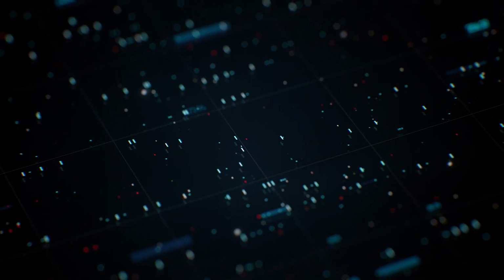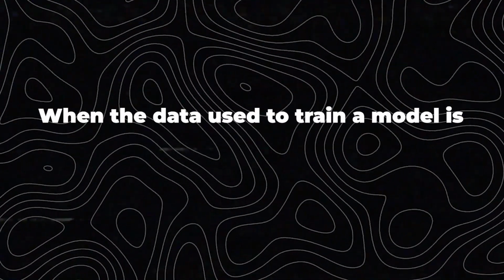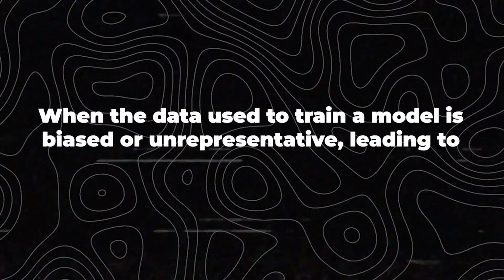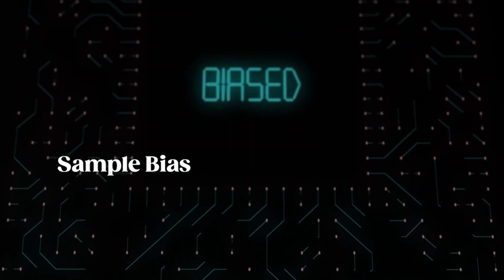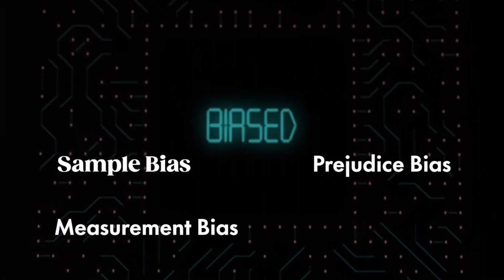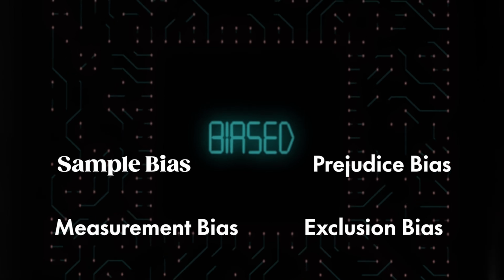Data bias and fairness issues. Data bias and fairness are pressing concerns in machine learning. These issues arise when the data used to train a model is biased or unrepresentative, leading to inaccurate and unjust predictions. Bias can come in many forms, including sample bias, prejudice bias, measurement bias, or exclusion bias.